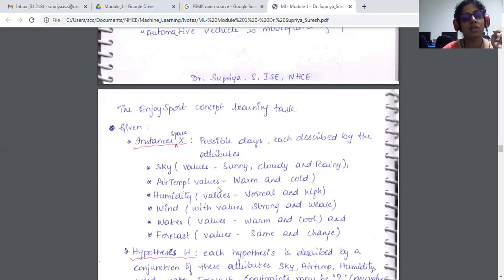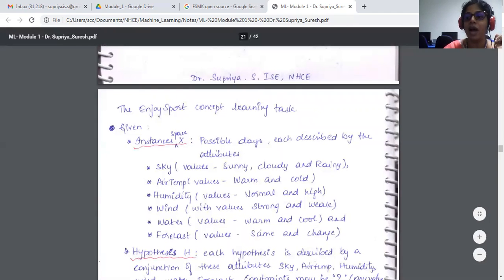Air temperature takes warm and cold. Humidity takes normal and high. For wind, it is strong and weak. For water, it is warm and cool. For forecast, it is same and change. This becomes my instance space, the attributes and their values.